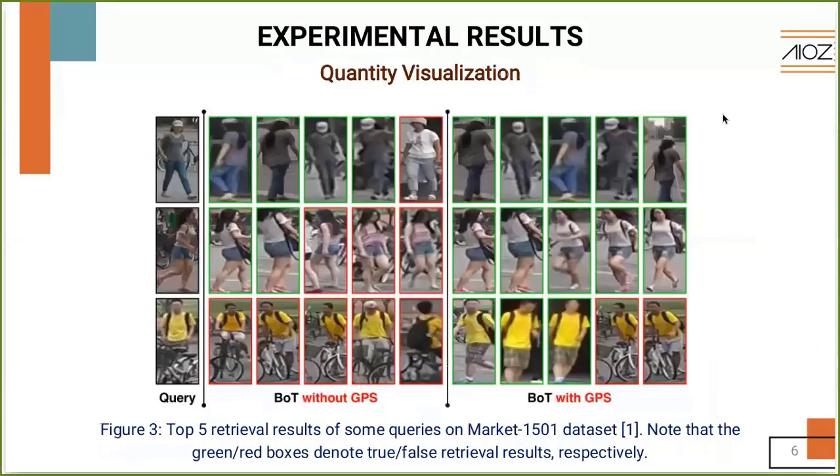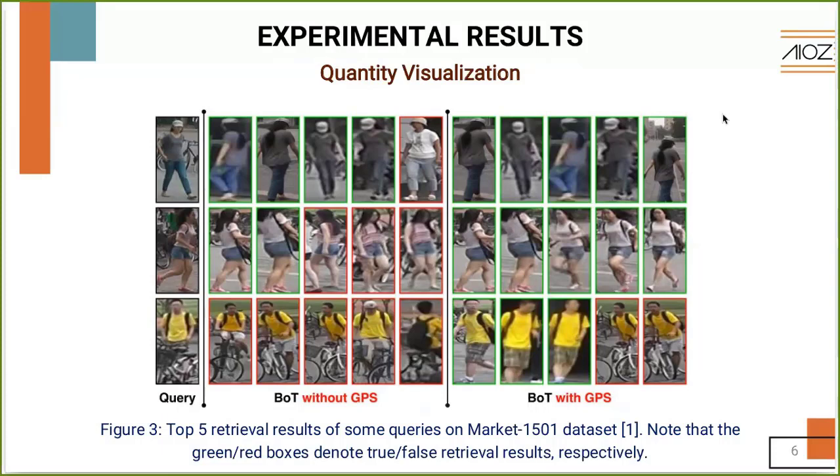In this slide, we present some retrieval examples with 5 retrieved images. For each query, as illustrated, our GBS obtained better retrieval results than the baseline. In the first row, the baseline gets 4 wrong retrieval results at rank 5 due to the similarity of gender and wearing a hat, except for the color of the clothes.